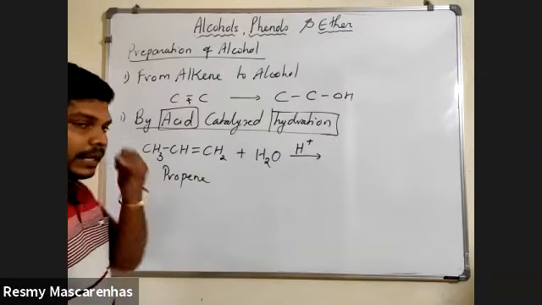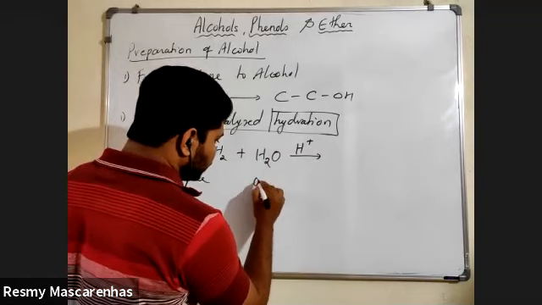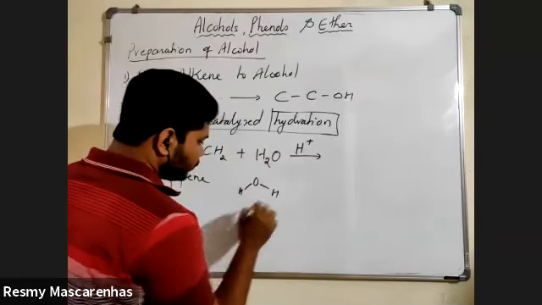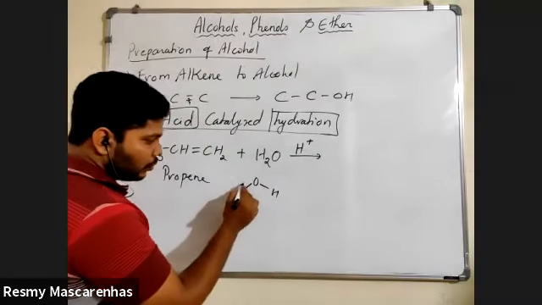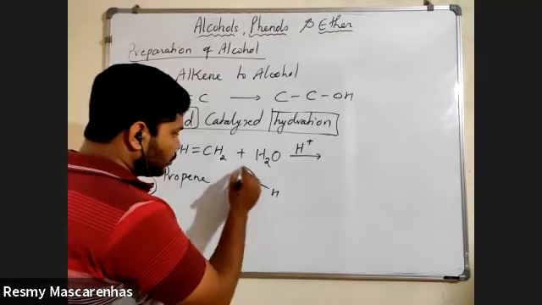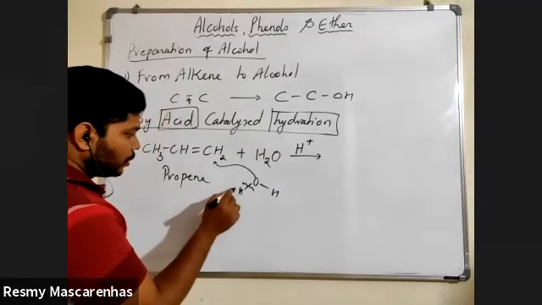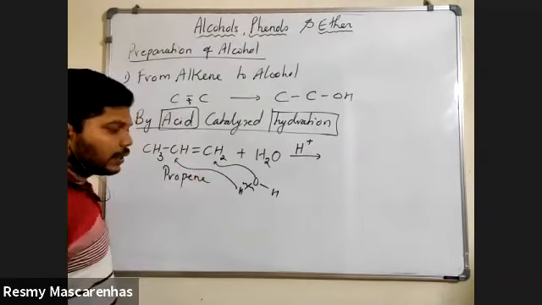Now how will the reaction happen? From H2O, one of the hydrogens will break, OH will go here, yes or no? And H also will go here, but where? On the other carbon.